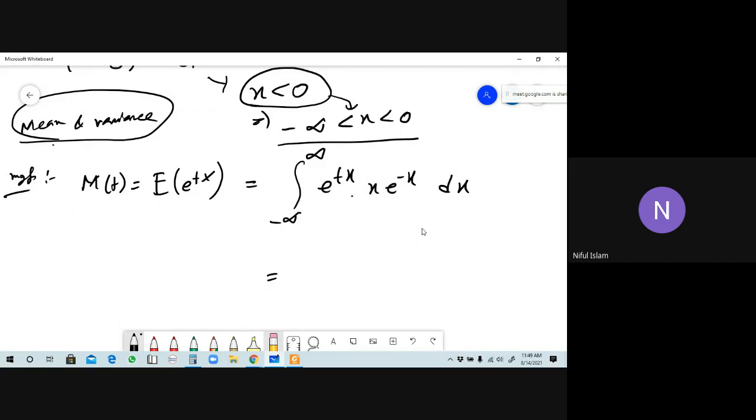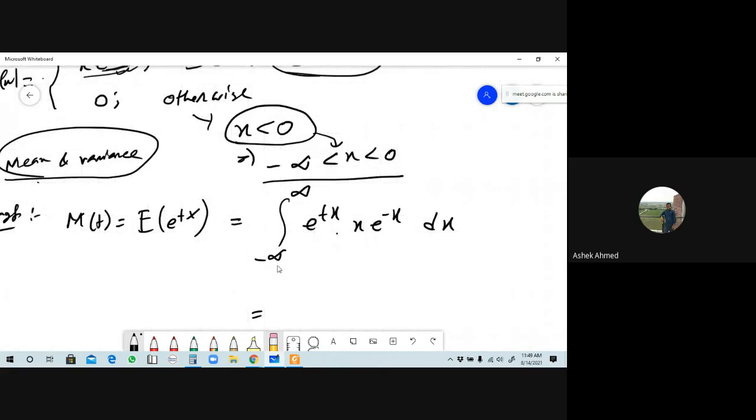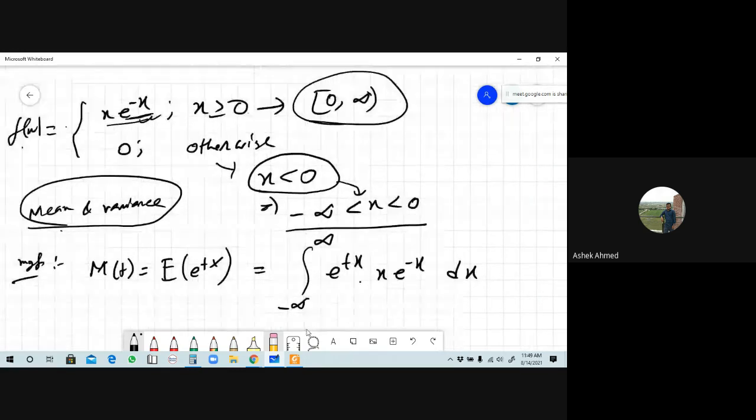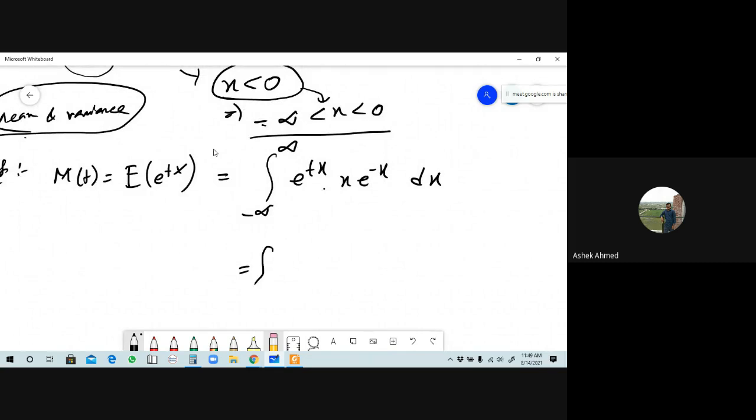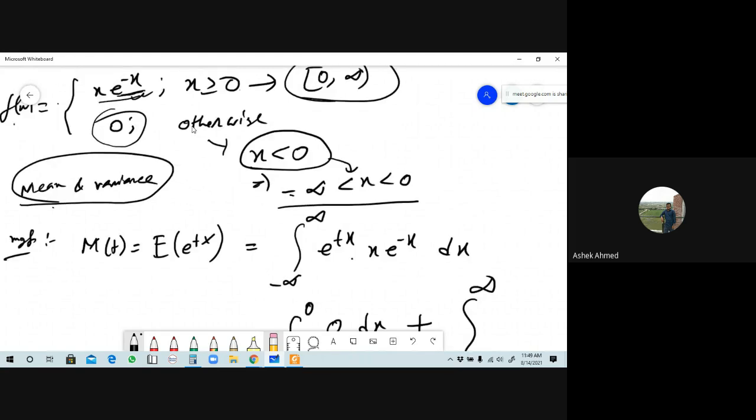So from here, could we not put 0 as the lower limit, sir? Okay, if you write it directly, yes, but we can determine this value as two intervals: one is minus infinity to 0 and another is 0 to plus infinity. The corresponding function value from minus infinity to 0 is 0, so we can write this: minus infinity to 0 into the corresponding value of f, which is 0, into dx, plus the next term, 0 to plus infinity, because the main function is defined. Okay, this was a mistake. We can first write f of x here, then the limit will be minus infinity to plus infinity.